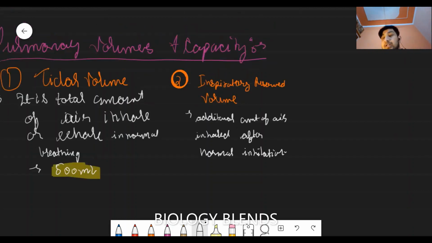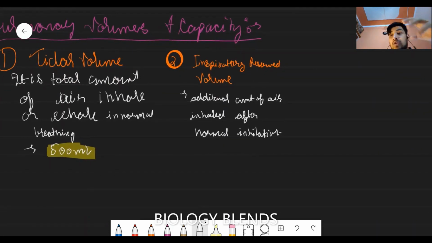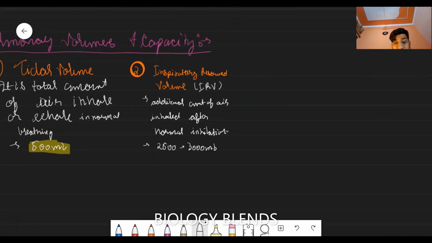Inspiratory reserve volume is because of the pectoralis and sternocleidomastoid muscles. The contraction of the pectoralis and the sternocleidomastoid muscle causes forceful inhalation. It is IRV. Its amount is 2500 to 3000 ml.